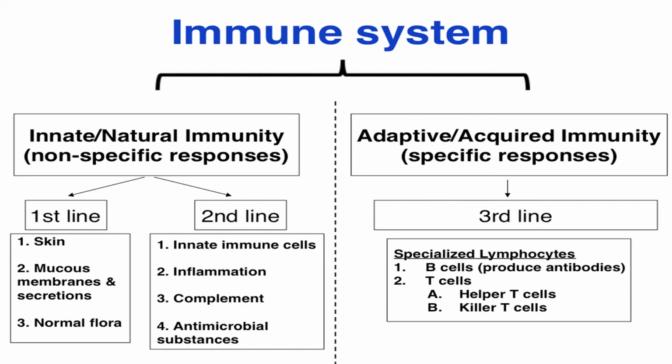It is not specific to any pathogen, but innate immune cells, inflammation, complement, and antimicrobial substances can somehow act as specific kinds of responses.